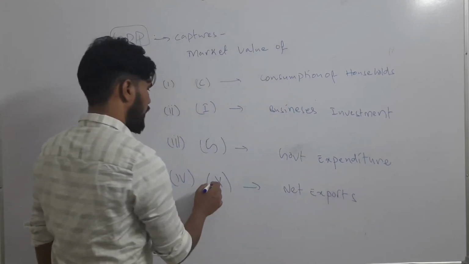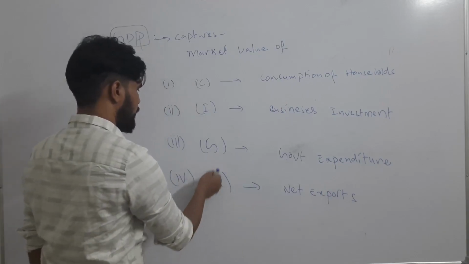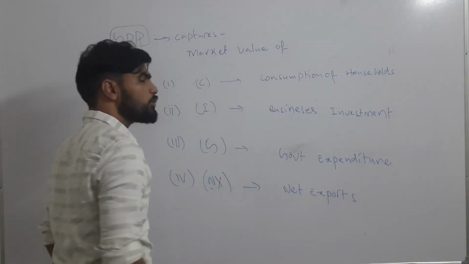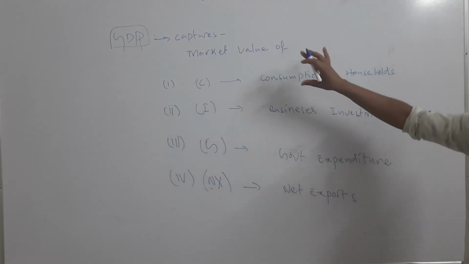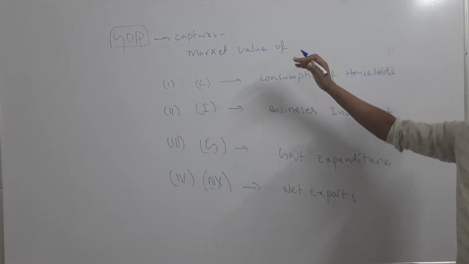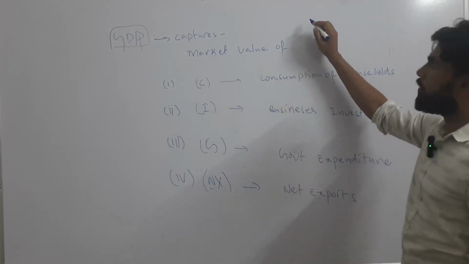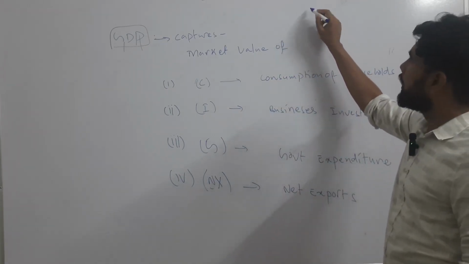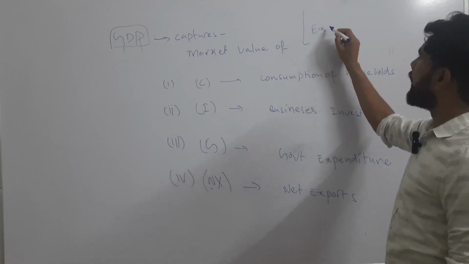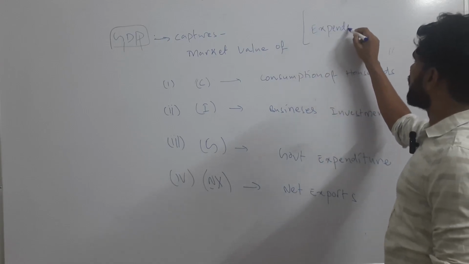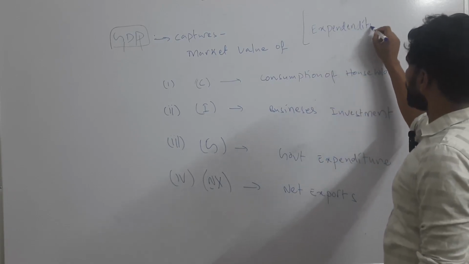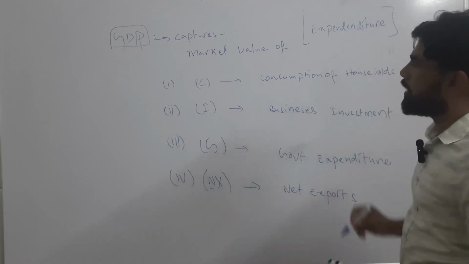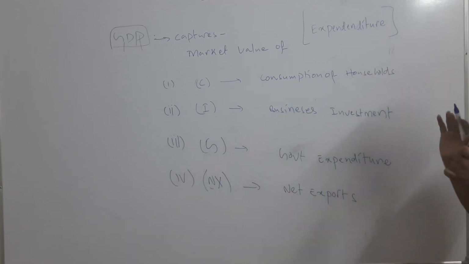Alternatively, instead of X, we can use NX also, as some books do. So GDP captures the market value of all these things, because this is the expenditure done by all the entities present in the economy.